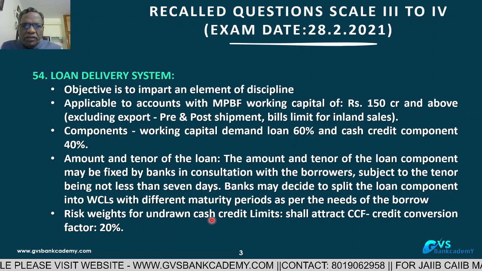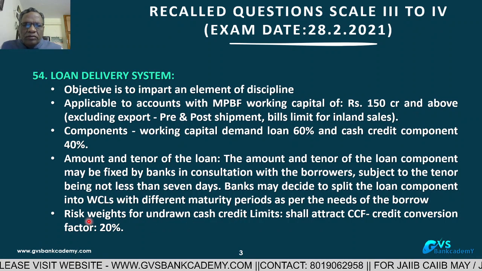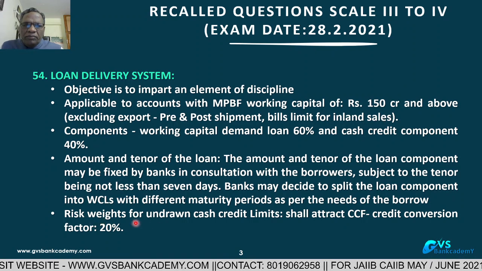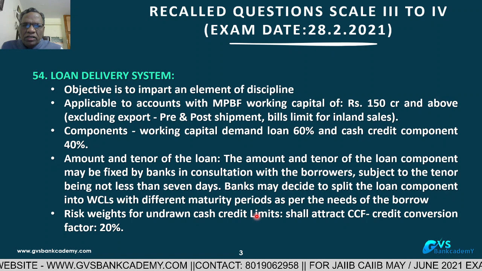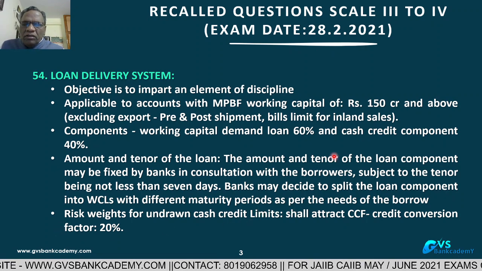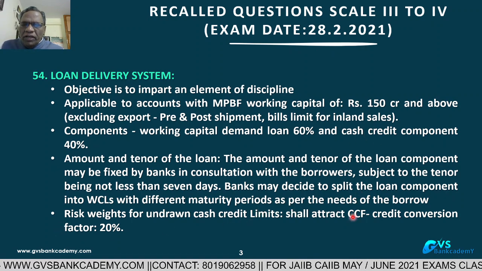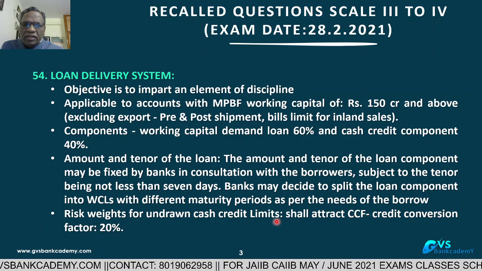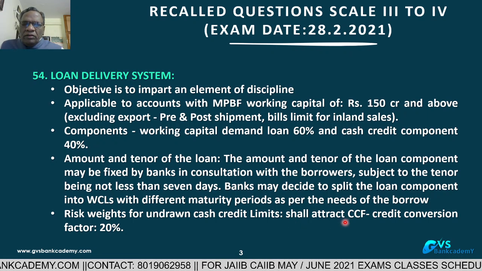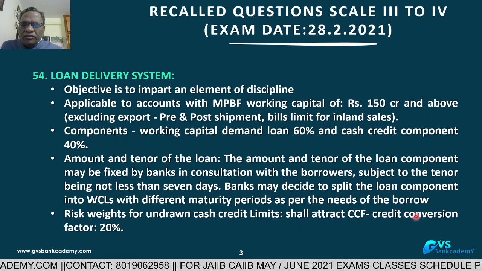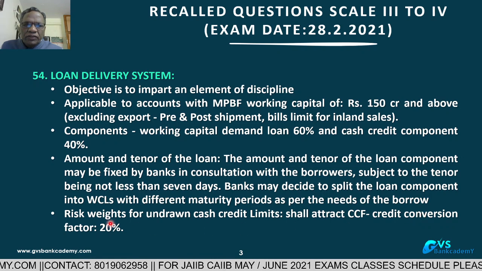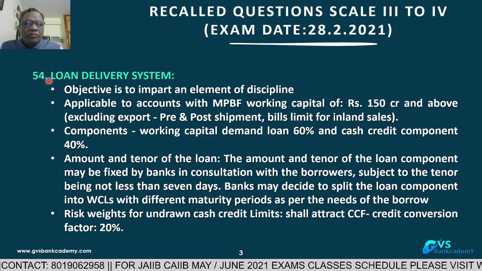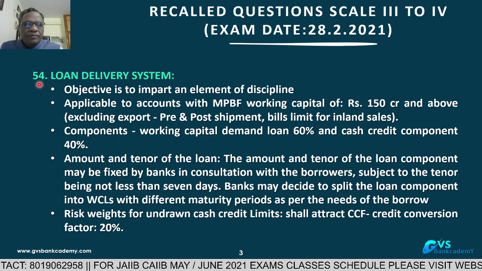Risk weights for undrawn cash credit limits. If out of these 150 crores and above there are any undrawn limits in cash credit accounts, the undrawn limits will attract a credit conversion factor of 20% for risk weighted assets calculation. So the undrawn CC limit has a credit conversion factor of 20%. This is the loan delivery system, which is very important for all the examinations.